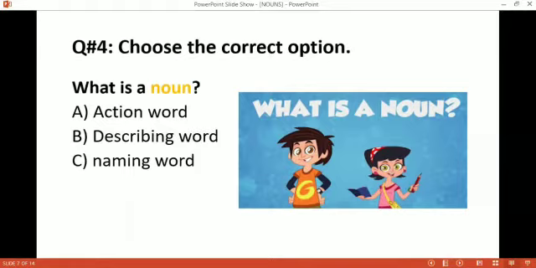And what are naming words? Yes, naming words are called nouns. So which one is the correct option? C is the correct option. Naming words are called nouns. So what is a noun? A naming word is a noun.